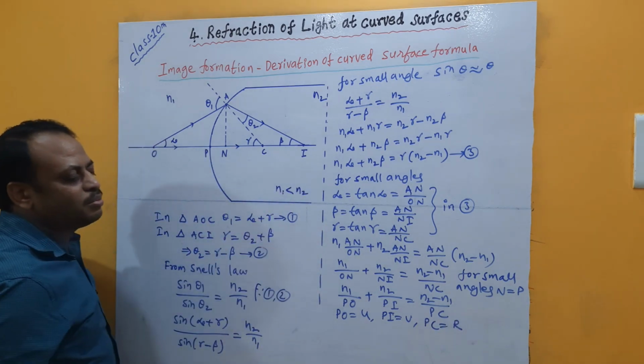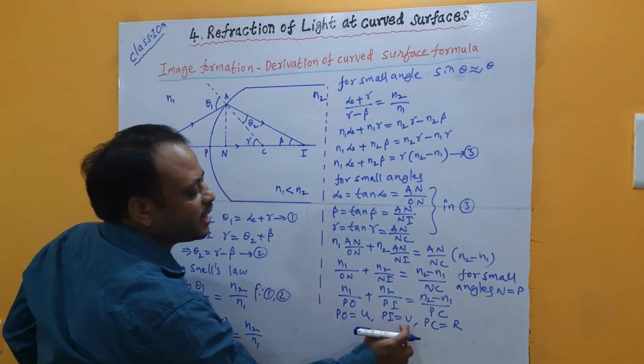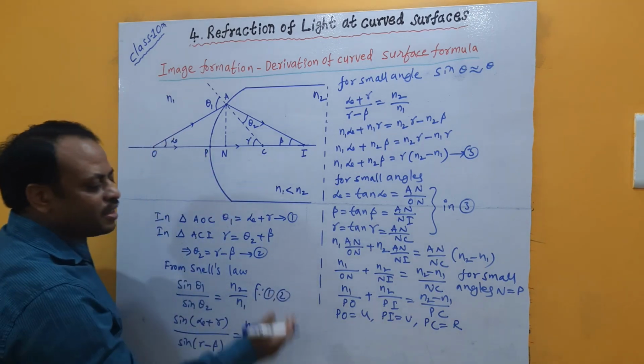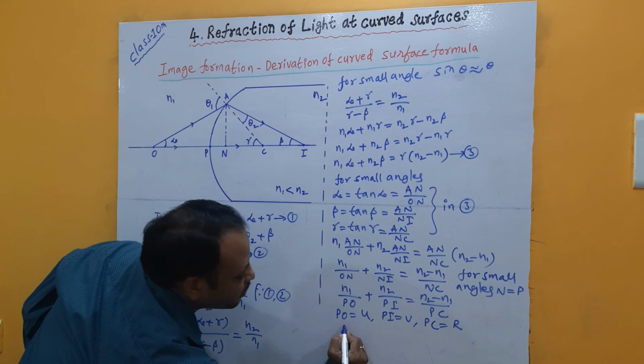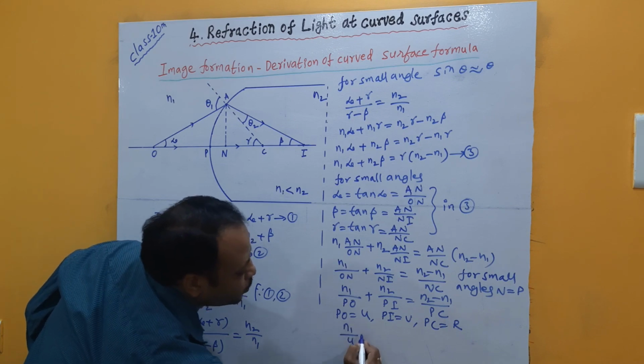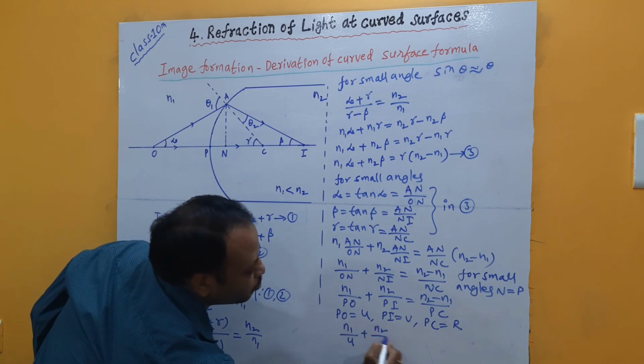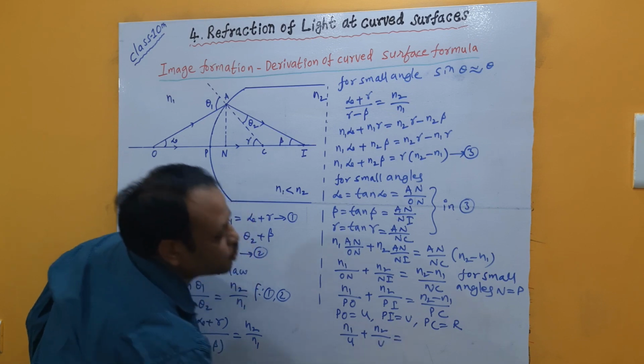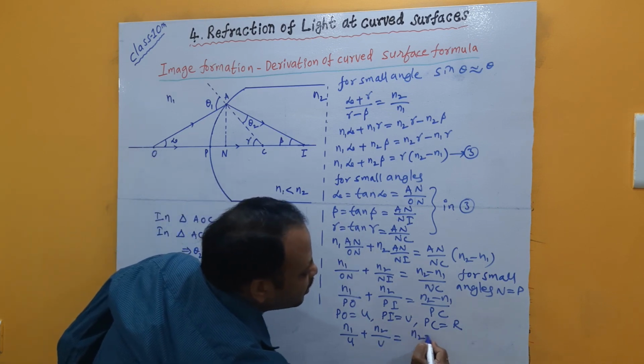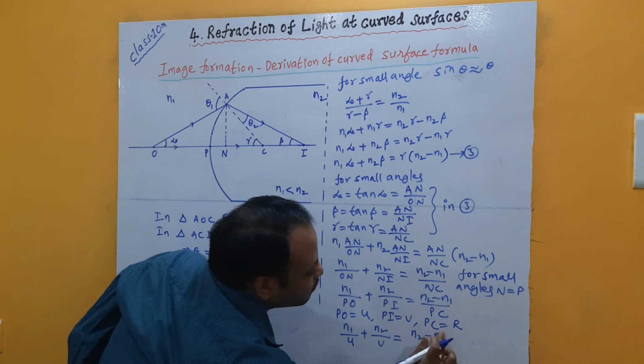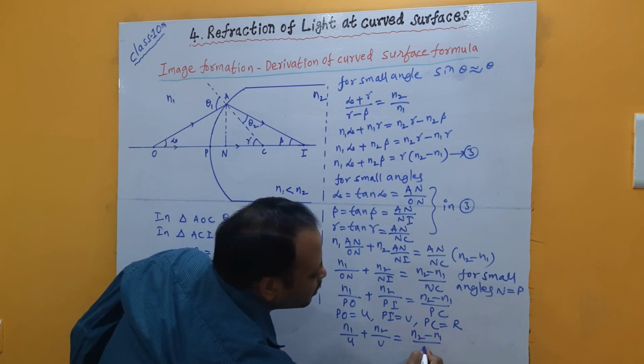So if we substitute PO as u, PI as v, and PC as r, then this equation can be written as n1 by u plus n2 by v is equal to (n2 minus n1) by r.